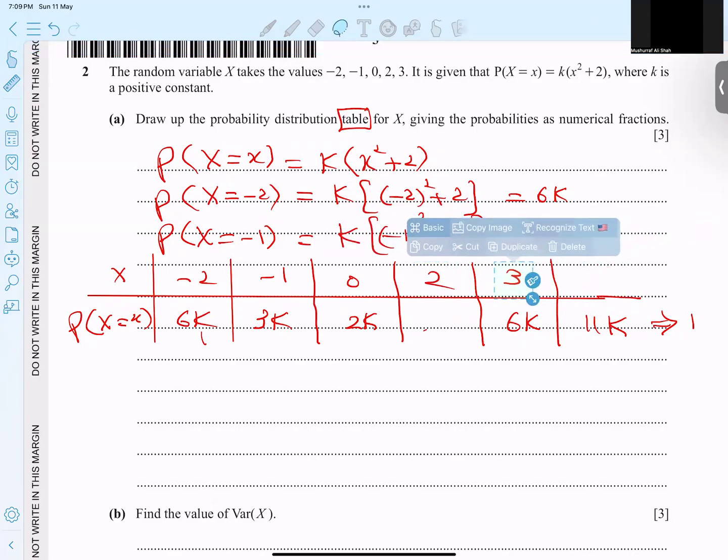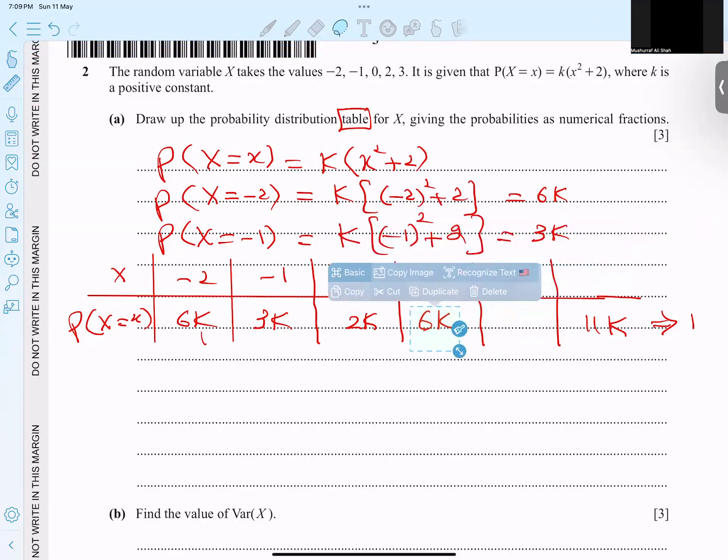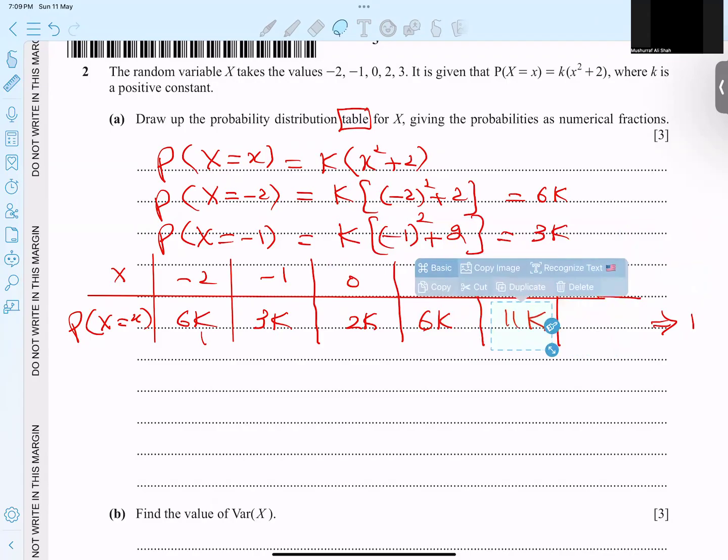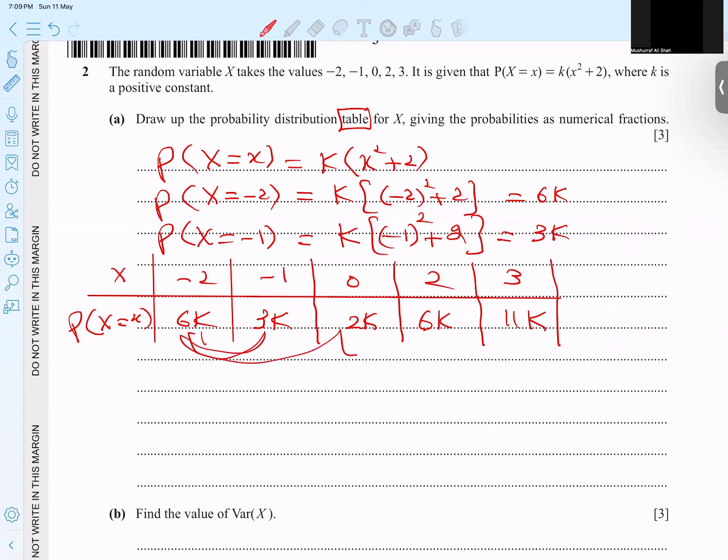Okay, so the points are very clear. Yes, I thought in order. So now it is clear, students. We got 1, and now check it. So it means 6 plus 3, 9, 9 plus 2, 11, 11 plus 9, 20, 28 comes. The sum of all these values is 1. So I got 28k equal to 1. So k becomes 1 over 28.